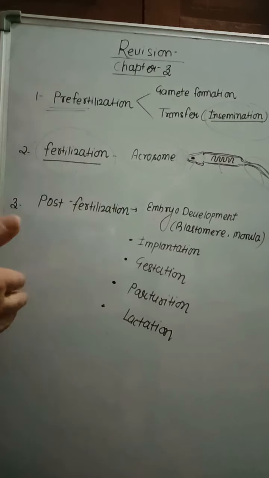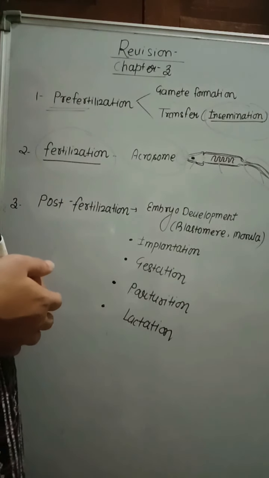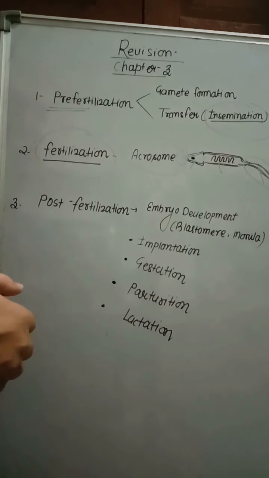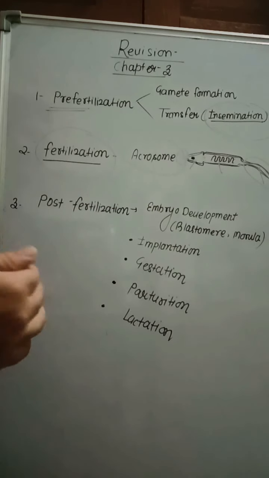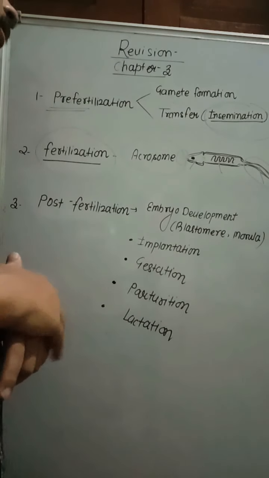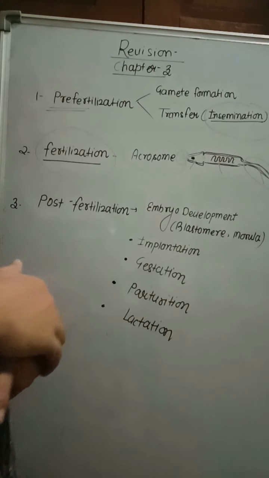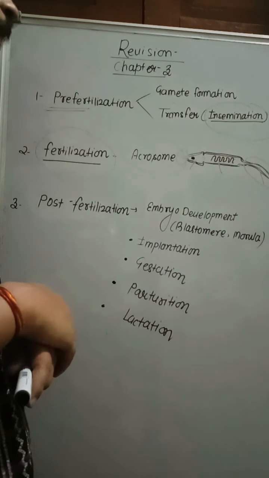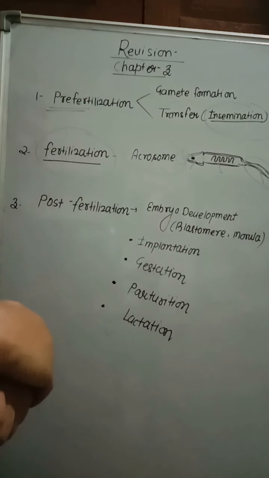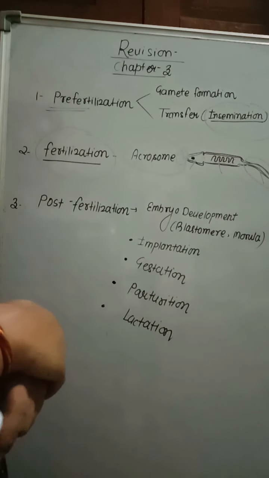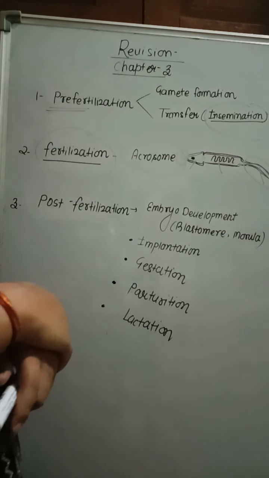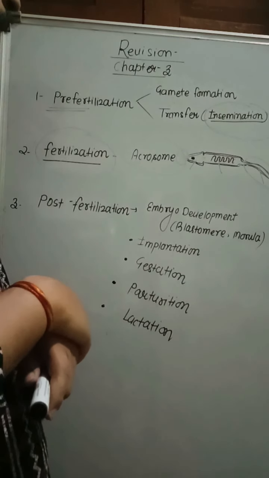When we go to post-fertilization, after the fertilization, the zygote is formed. The zygote undergoes mitotic division and forms the embryo. That process is called embryo development. The embryo divides to 2, 4, 8 and 16 celled stage, called blastomeres, and the 8 to 16 stage is called morula. After 16 cells, it divides and forms the blastocyst. This blastocyst attaches to the endometrium, the inner wall of the uterus. That process is called implantation. Important: attachment of the blastocyst to the wall of the endometrium is called implantation.